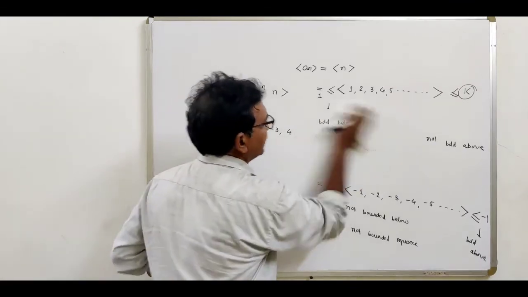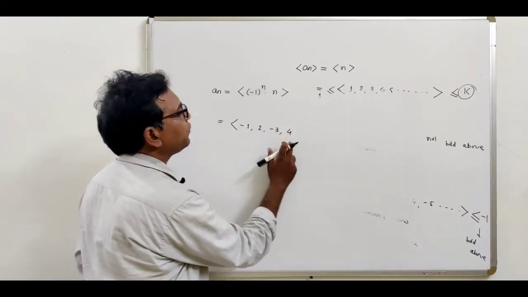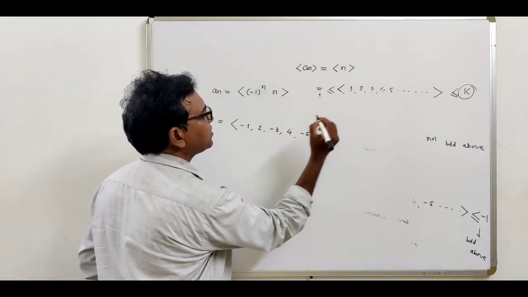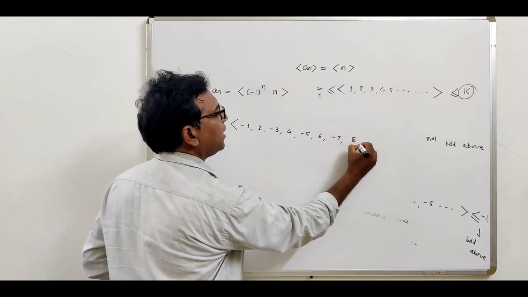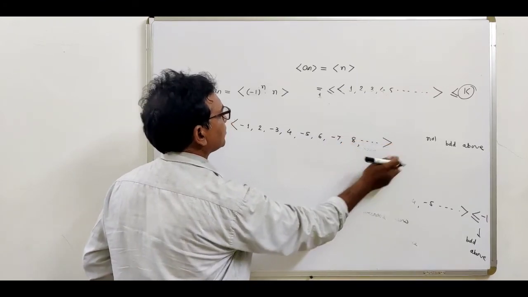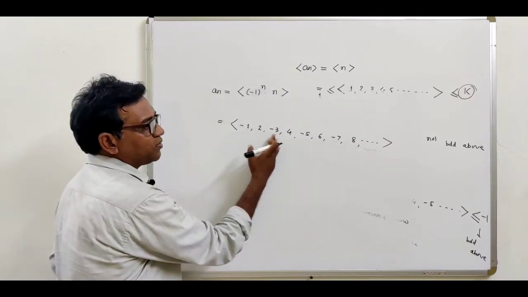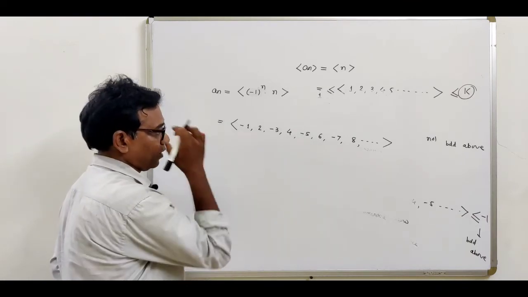So what is our sequence? Minus 1, 2, minus 3, 4. Next will be minus 5, 6, minus 7, 8 and so on. Negative, positive, negative, positive, alternating negative and positive terms.